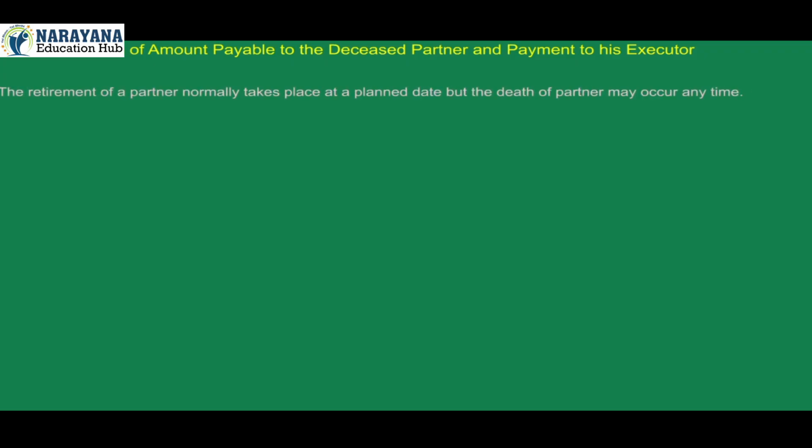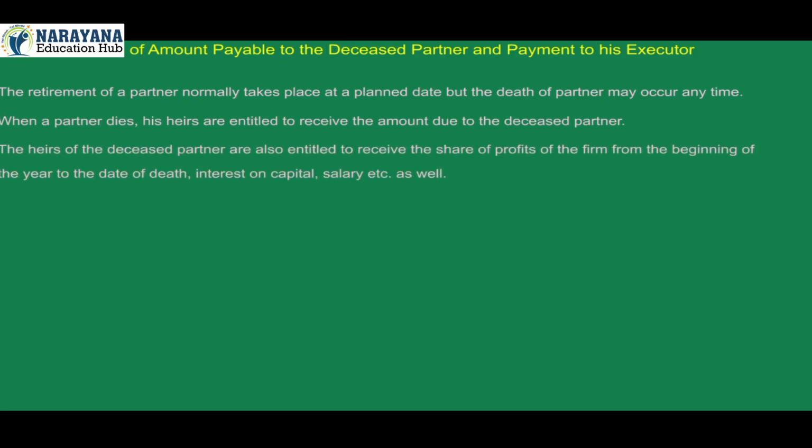9. Determination of amount payable to the deceased partner and payment to his executor. The retirement of a partner normally takes place at a planned date, but the death of a partner may occur any time. When a partner dies, his heirs are entitled to receive the amount due to the deceased partner. The heirs are also entitled to receive the share of profits of the firm from the beginning of the year to the date of death, interest on capital, salary, etc. as well. The heirs of the deceased partner are entitled to receive the following.